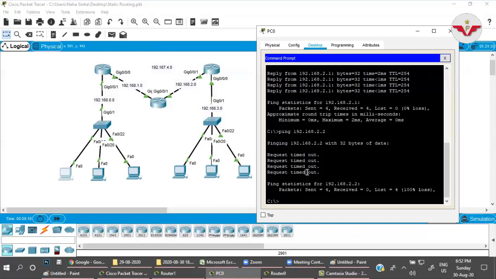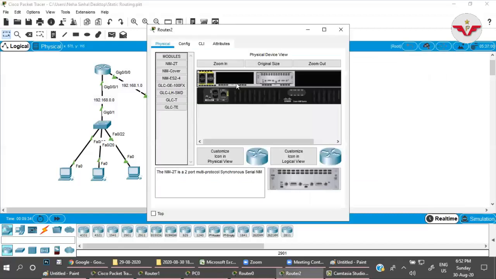Once any network is not able to reach the destination, it will give you the notification or the message destination host unreachable. We will come into that once again, and you will understand what exactly I'm trying to say. So first of all, resolve this issue. I'm trying to send the message to 2.2. I'm getting request timeout. Means 2.2 is not responding.